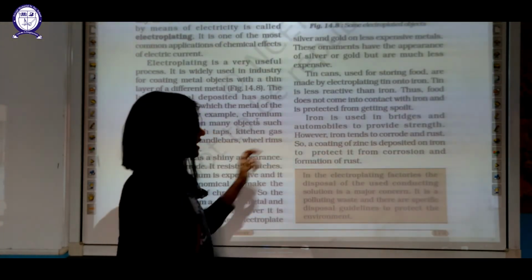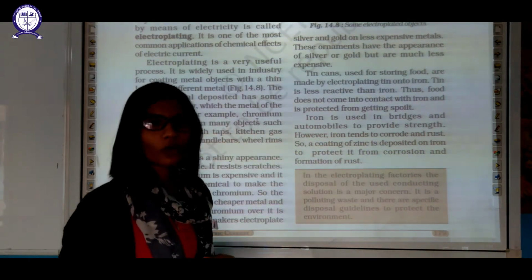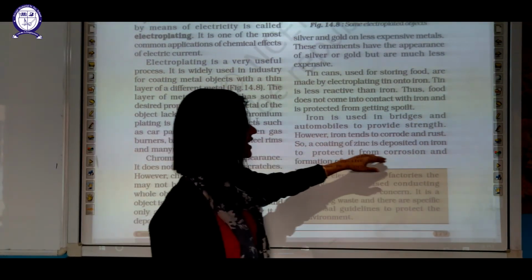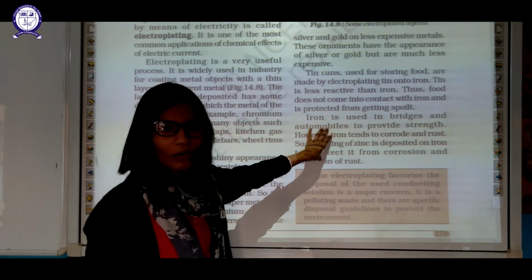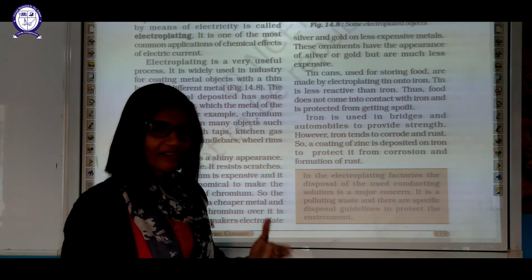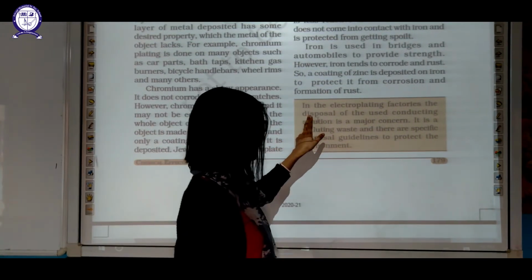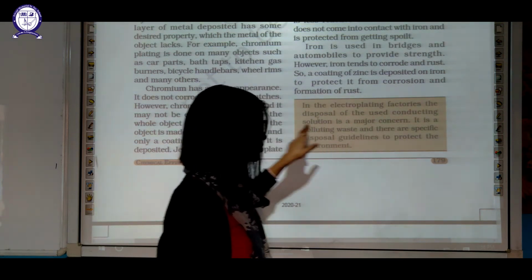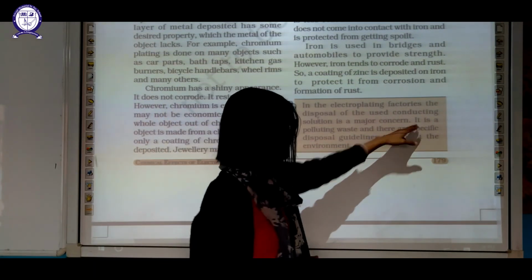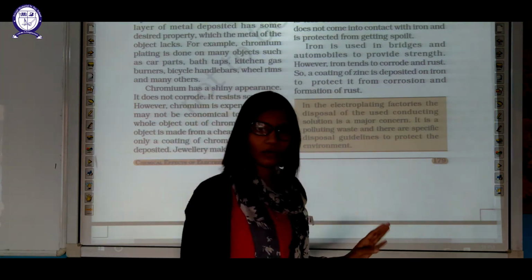Iron is used in bridges and automobiles to provide strength, but iron can corrode. Iron tends to corrode and rust, so to prevent that, a coating of zinc is deposited over it. You have read about it in your class 7th also. The process is known as galvanization. It is nothing but an advanced form of electroplating. In electroplating factories, the disposal of the used conducting solution is a major concern. So it's a new level of pollution. It is polluting waste, and there are specific disposal guidelines to protect the environment.